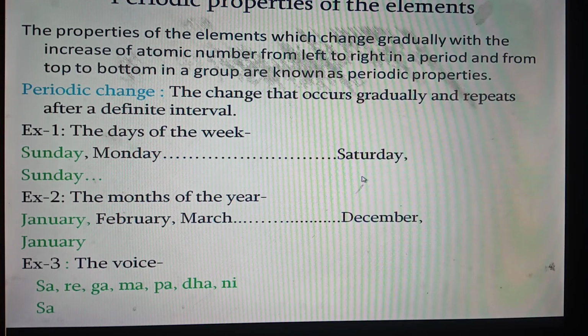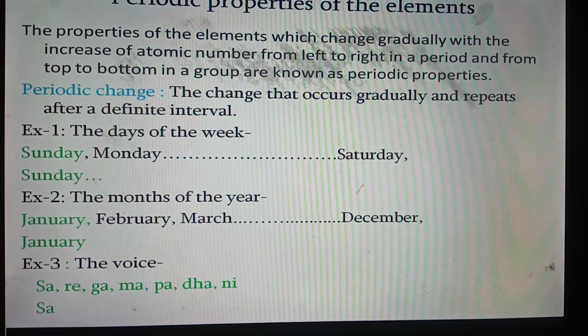In the periodic table, we will find that there are some properties which will change from left to right in this way. They will change from left to right gradually, but the element with same property will come again after a definite interval. We shall discuss it in the next slide.